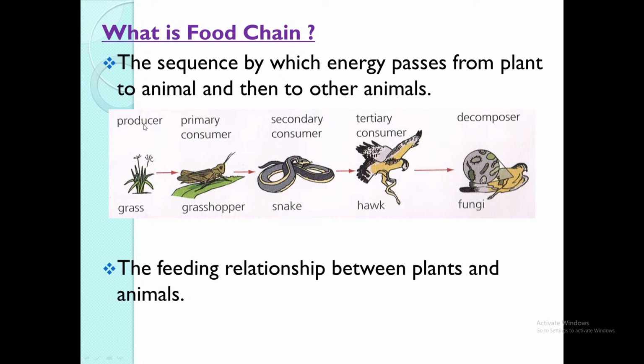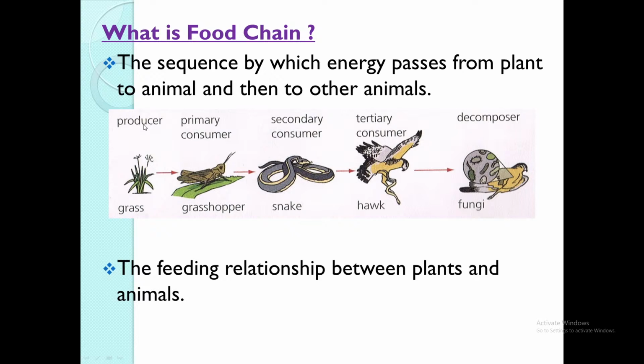primary consumer is the grasshopper is simply because it is the animal that eats the grass directly. Understand? So any organism that is closest to the producer, that actually feeds on the producer directly, that is what you would call the primary consumer. So the snake is the secondary consumer because the snake eats the primary consumer, and the hawk is the tertiary consumer because it eats the secondary consumer. And at the end of the food chain, we have something that is called decomposer.